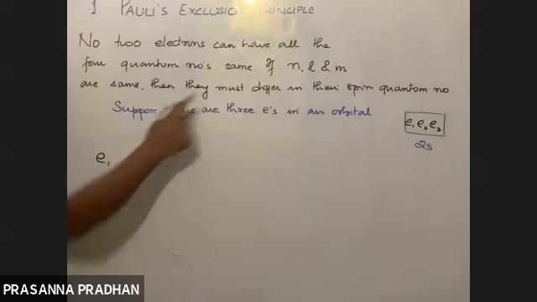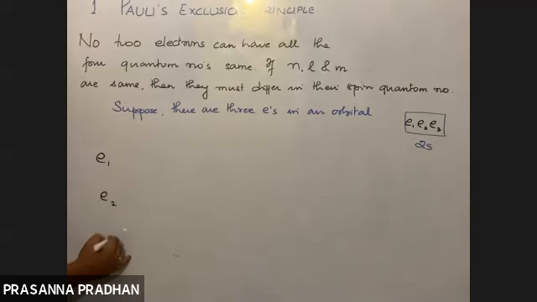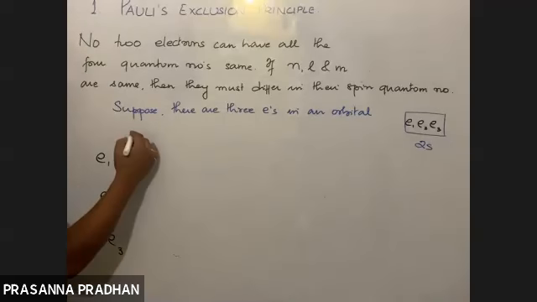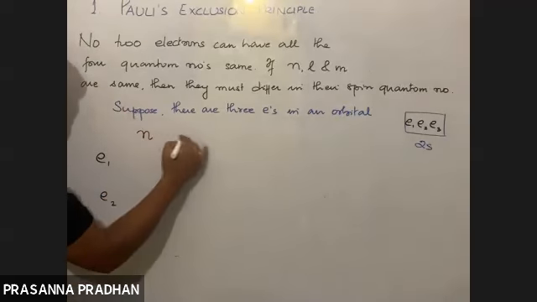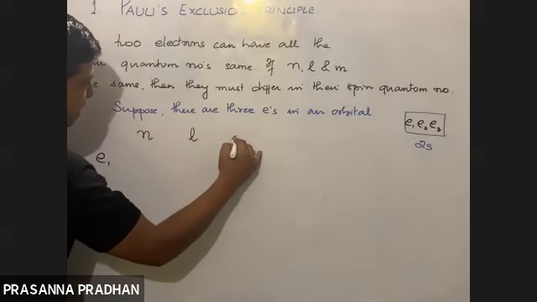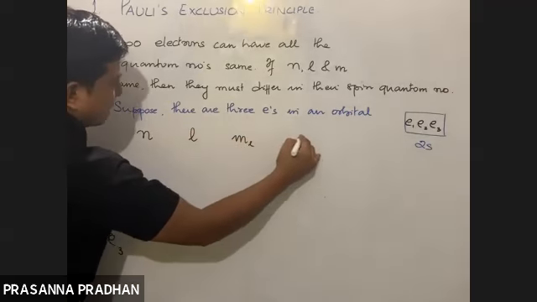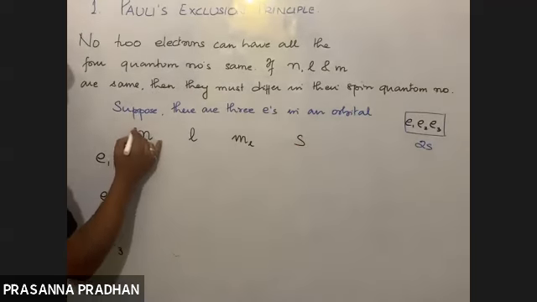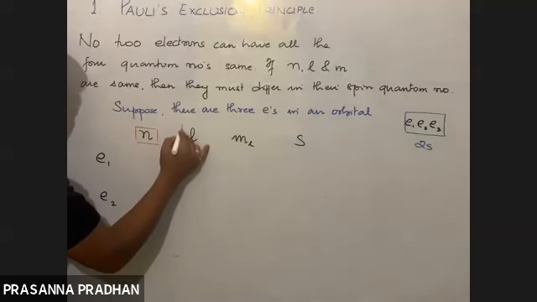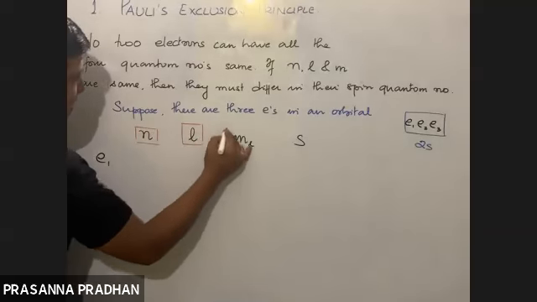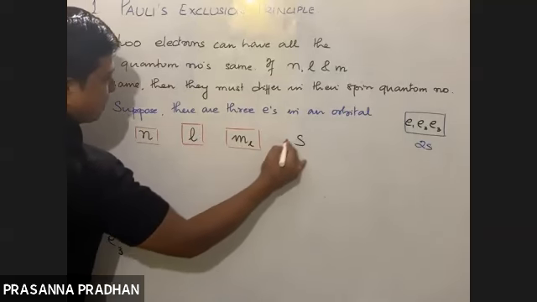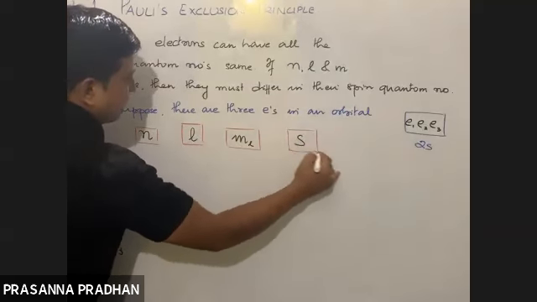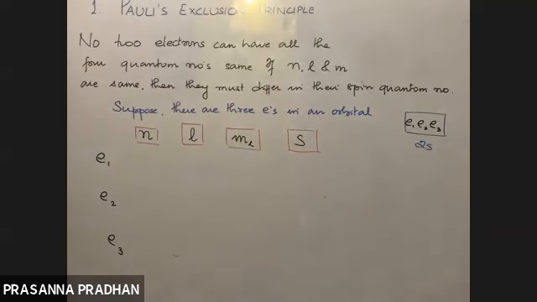Now say the E1 electron, E2 electron and E3 electron. Let me write down the values of n, l, ml and s. Just let me write down the values of these four quantum numbers. Here, n is the principal quantum number, l azimuthal, ml magnetic quantum number, and s spin quantum number.